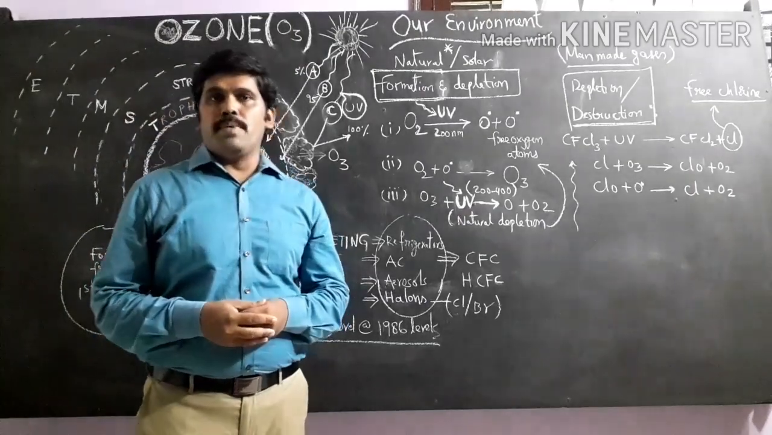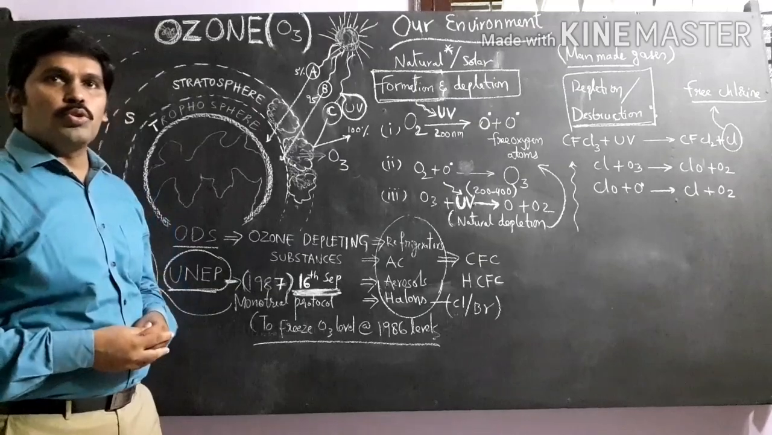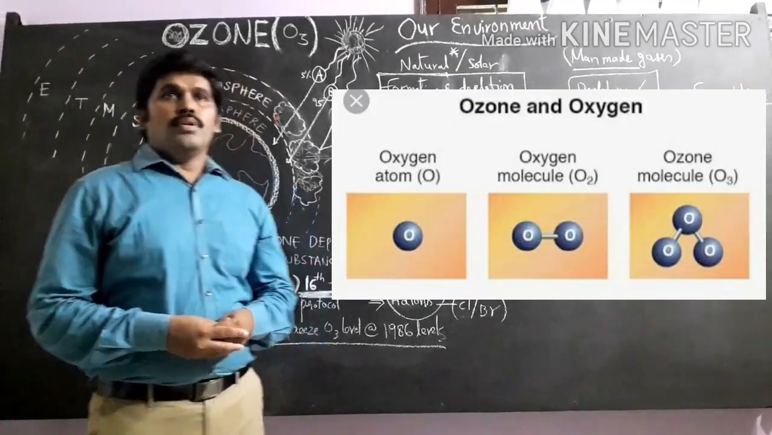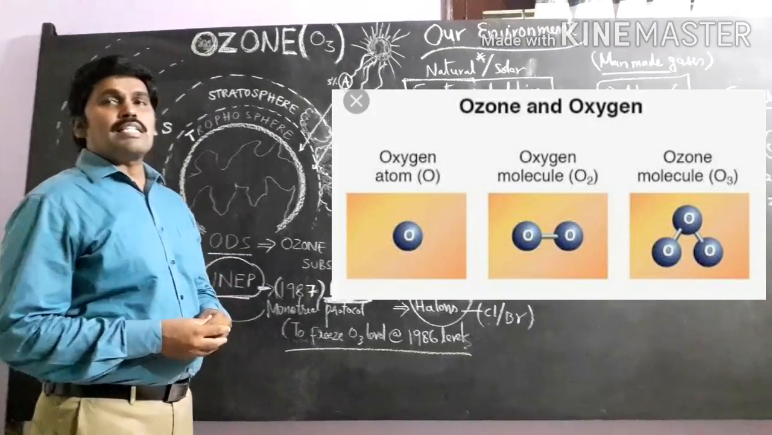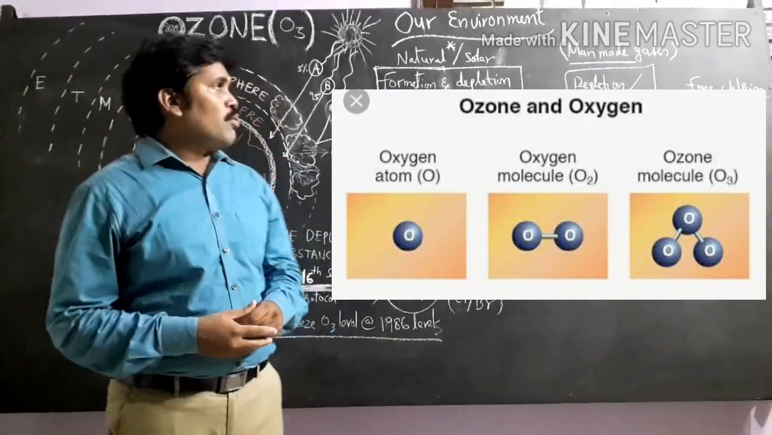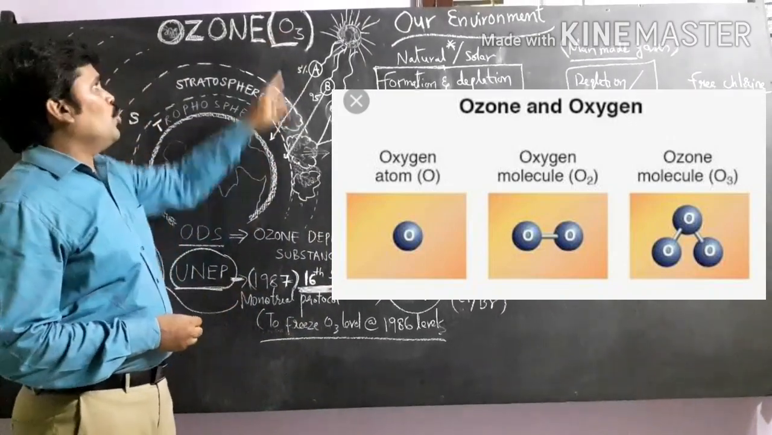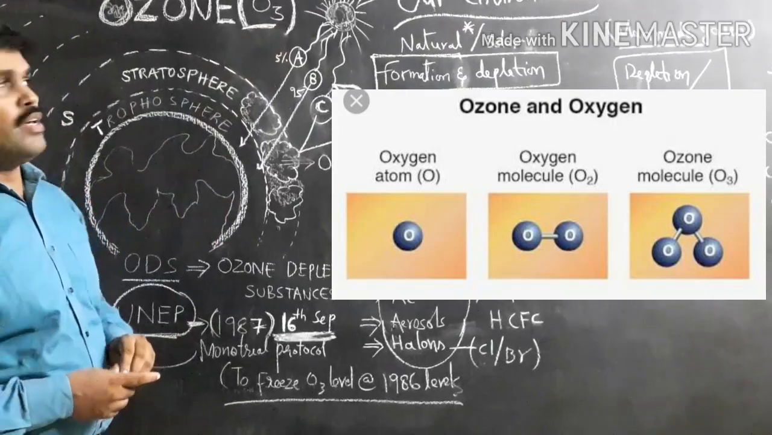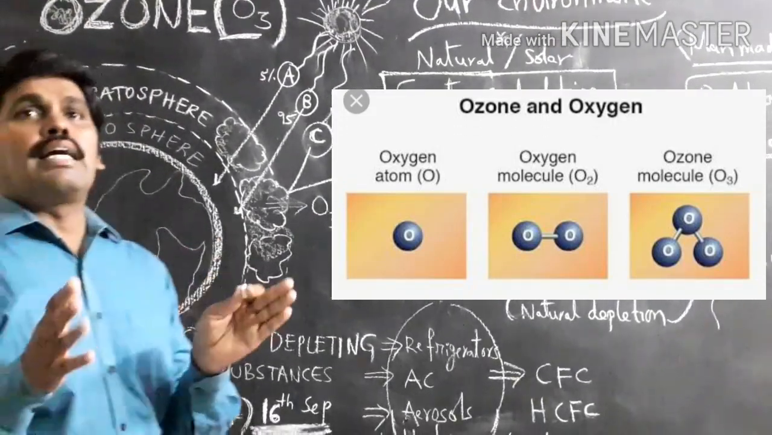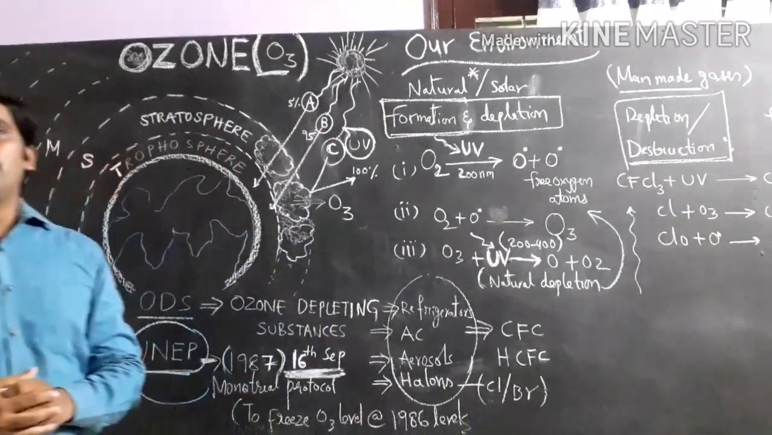Coming to the first topic, ozone depletion. Before talking about ozone depletion, we should talk about what ozone is. Ozone is nothing but a triatomic molecule of oxygen. O3 is the formula. Ozone is a gas present in the higher layers of the atmosphere.